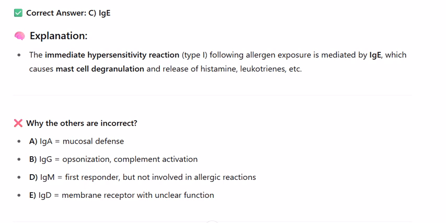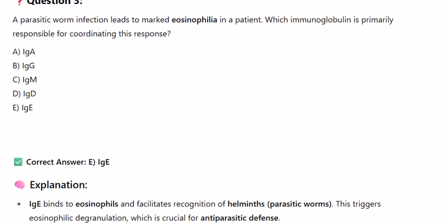Question 3. A parasitic worm infection leads to marked eosinophilia in a patient. Which immunoglobulin is primarily responsible for coordinating this response? A. IgA, B. IgG, C. IgM, D. IgD, E. IgE. Correct answer: E.